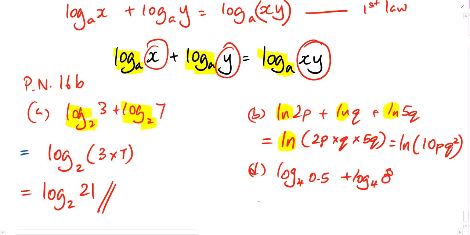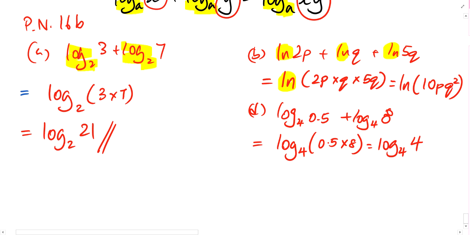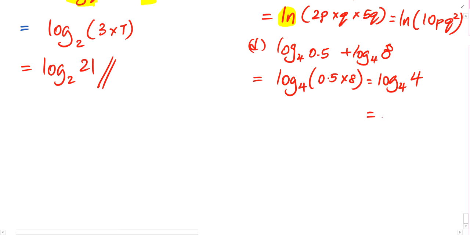Part D. Log base 4 of half times 8, 0.5 times 8. Log base 4 of 4. And this is a special logarithm. It will give us 1. Okay? You mean without this, or you mean like this, because you do mental sums?